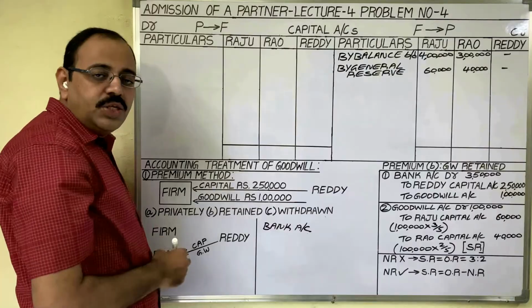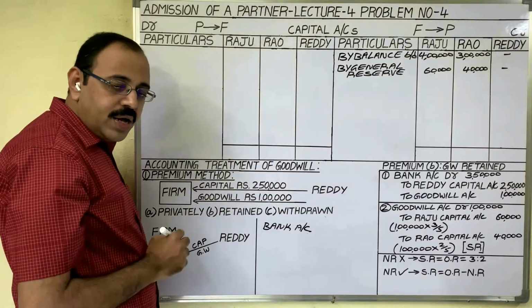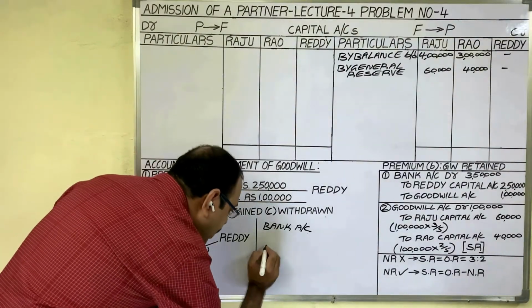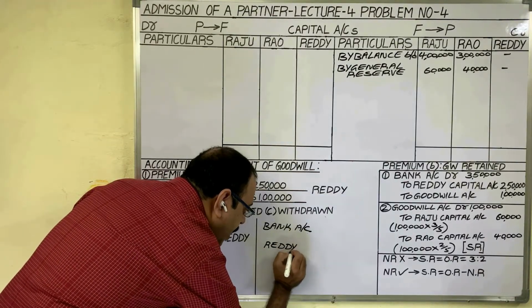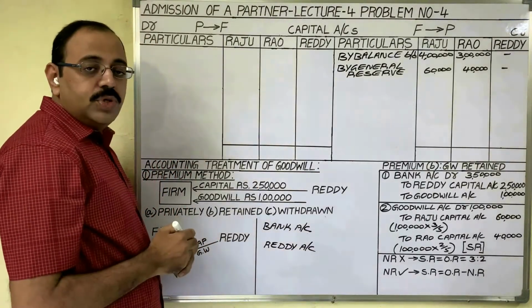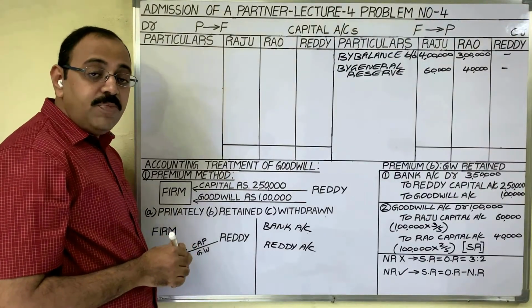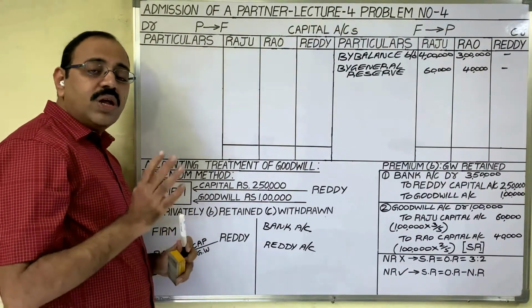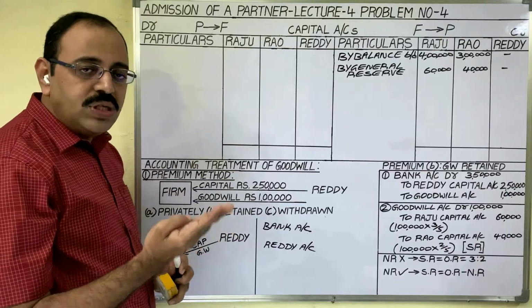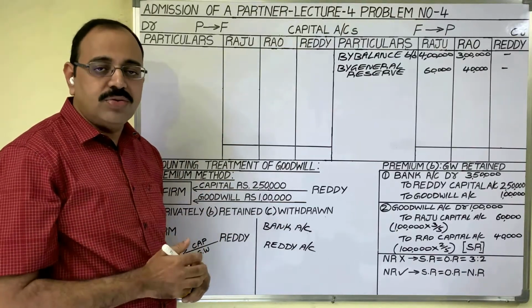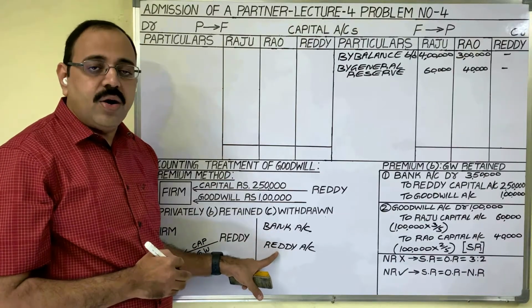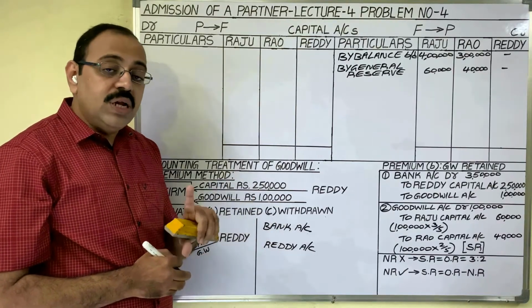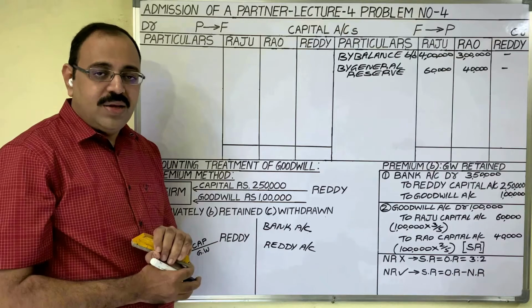Who is bringing these two amounts? The new partner. The new partner's name is Reddy. So Reddy account is another account. Two accounts we have. Next step, grouping. Accounts are of three types: personal accounts, real accounts, nominal accounts. We should observe whether this bank account and Reddy account come under personal, real or nominal.